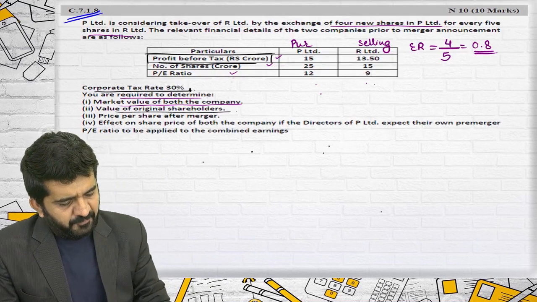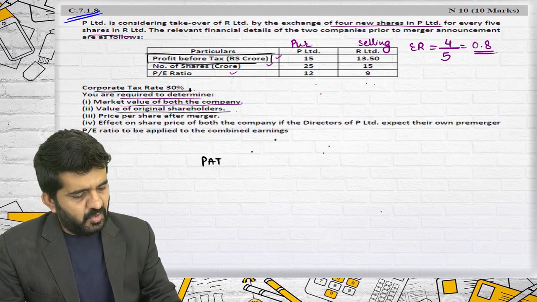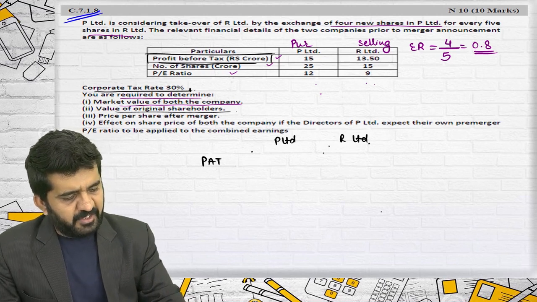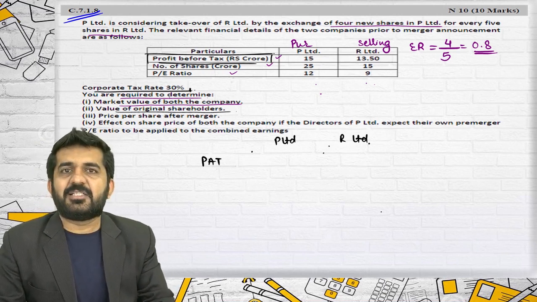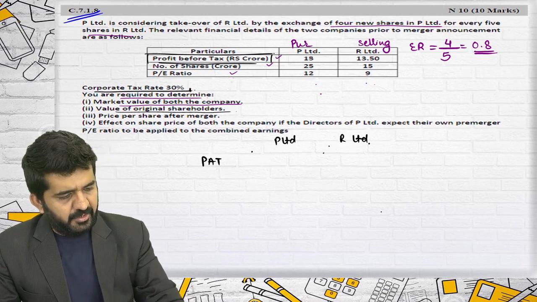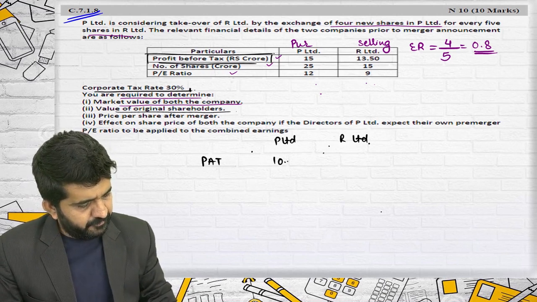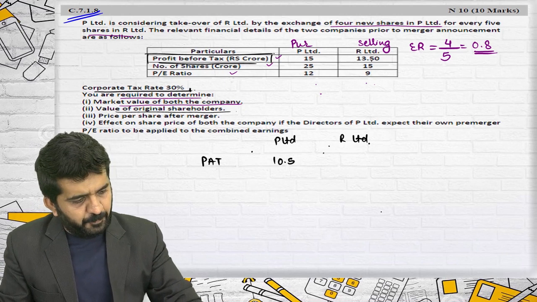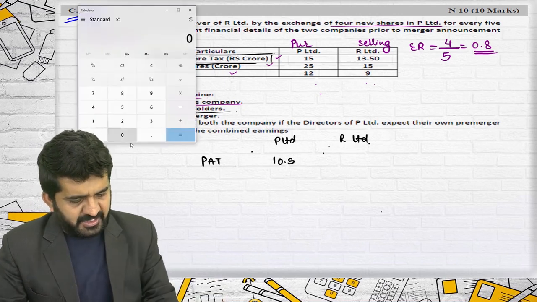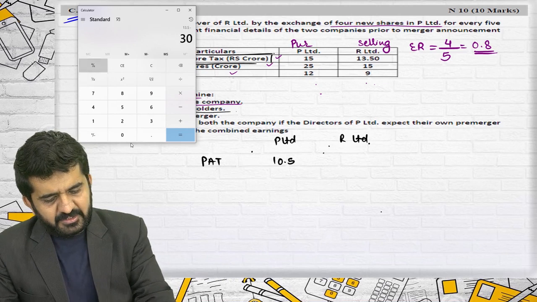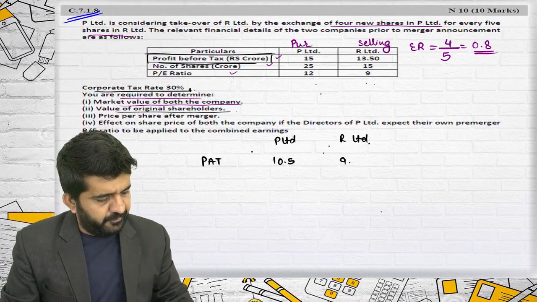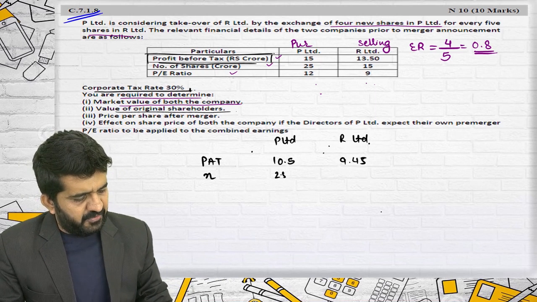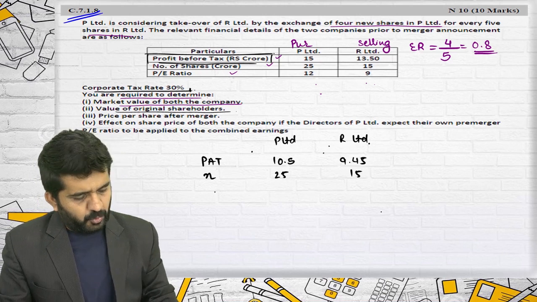I will be finding out profit after tax of P Limited and of R Limited. P Limited profit after tax will be 15 minus 30%. Is it alright? It is 10.5. And R Limited will be 13.5 minus 30%, because 30% is taxation. 13.5 minus 30%, it is 9.45. This is profit after tax. Number of shares is 25 crore and 15 crore. All the rupees are in crores.